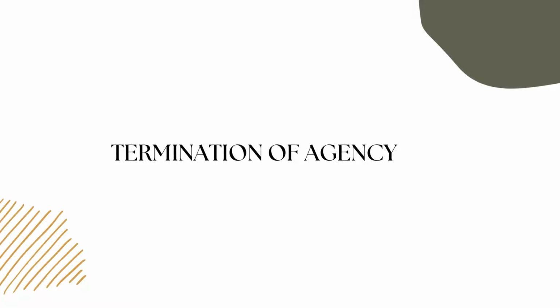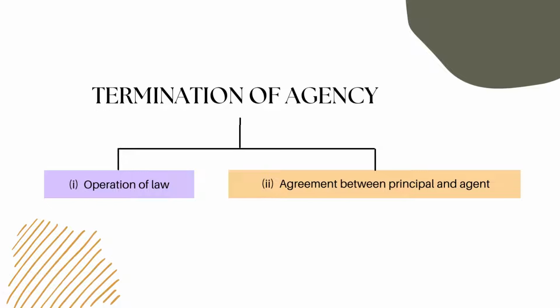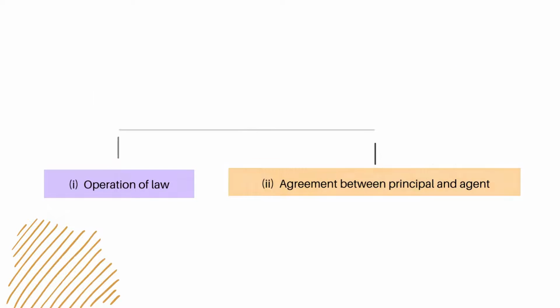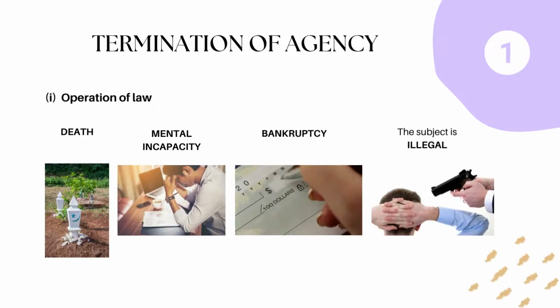Now, after the creation of agency, there are terminations. Agency may be terminated by 1. operation of law, 2. agreement between the principal and agent. Termination by operation of law can be caused by death, or mental incapacity, or bankruptcy, or if the subject becomes illegal, for example, hiring someone to kill a person.